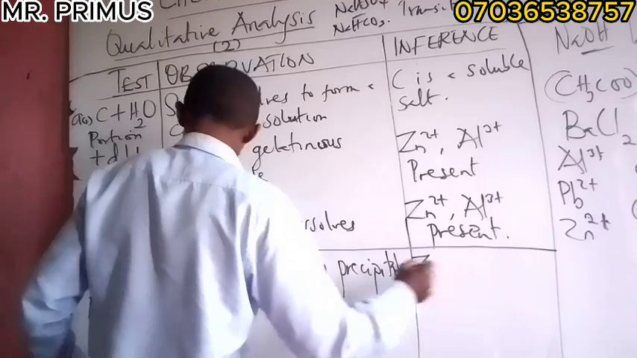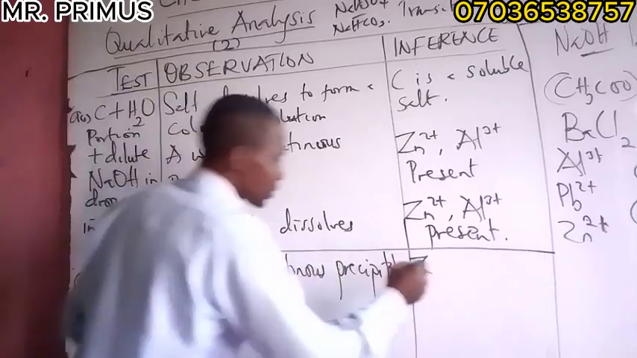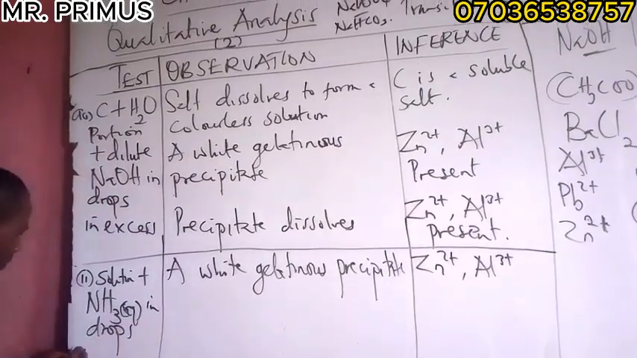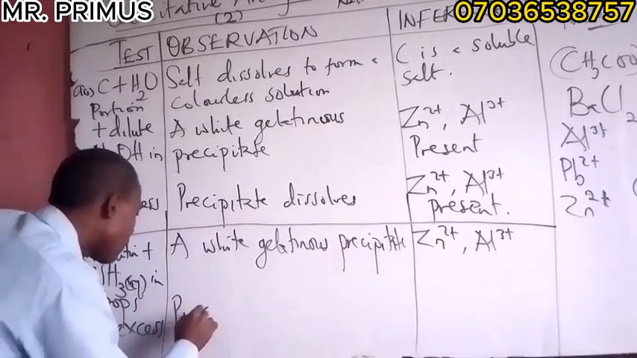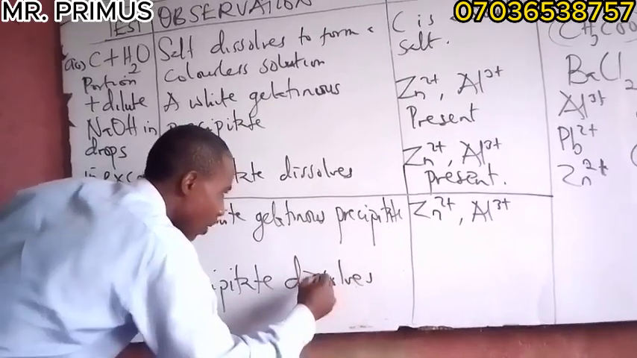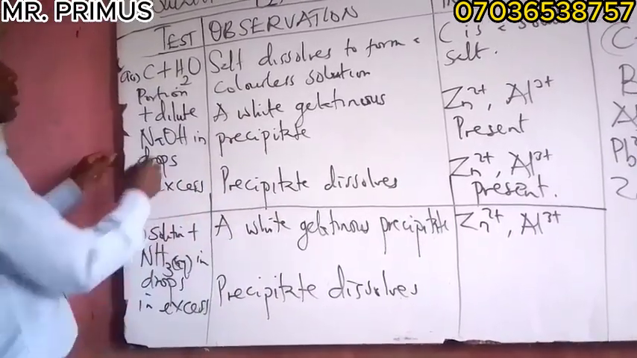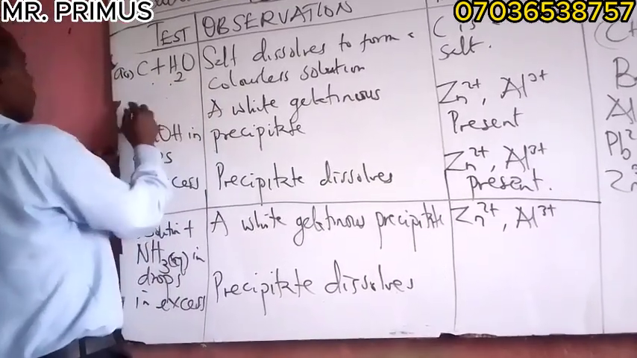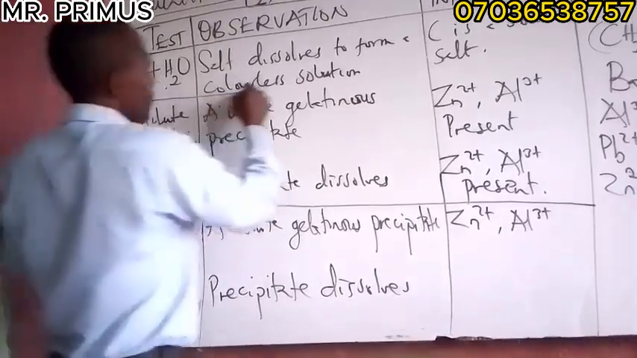Sorry, this thing is in drops. When you add it in drops, it means zinc is present, aluminum is present. Then in excess, the precipitate dissolves. You will not ask me how come. Here the same thing: what you have here is what you have here. You ask me how come. You know, ordinarily, now look at this one. Let me put it here. This portion plus dilute, so that you have something like this.